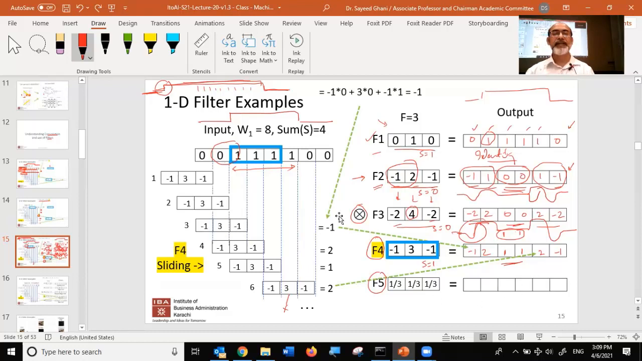Now let's take a look at F5 and let's see what it is doing. So F5, if you applied it over here, what do you get? 1 upon 3. What do you get over here? 2 upon 3. What do you get here? 1, and then 1, and 2/3, and 1/3. Okay, so now what do you think it's doing? And by the way, what is the sum over here?